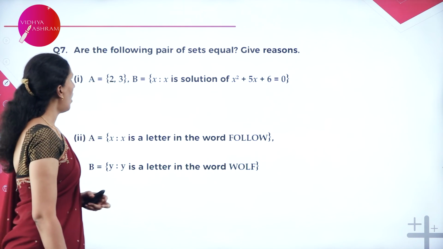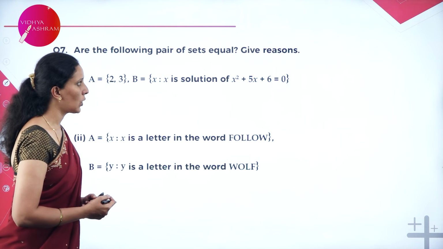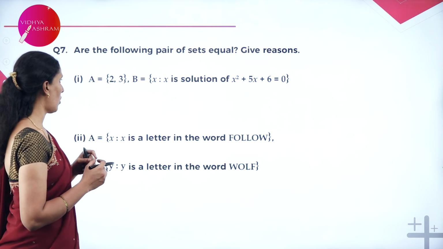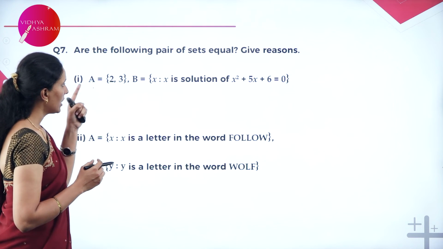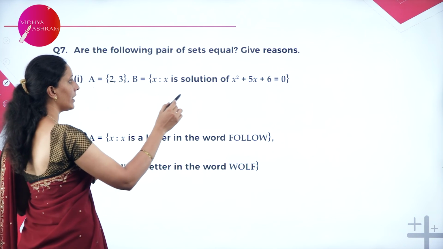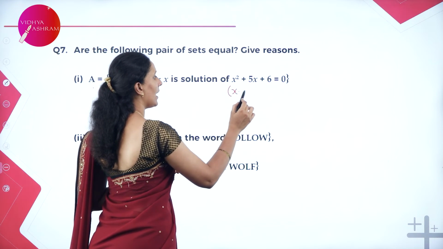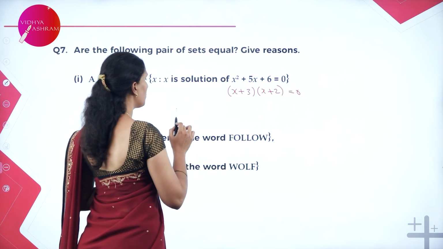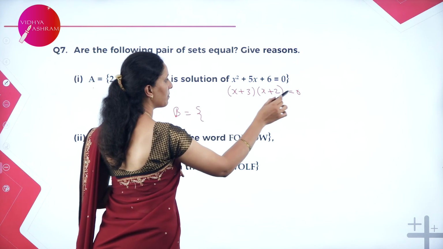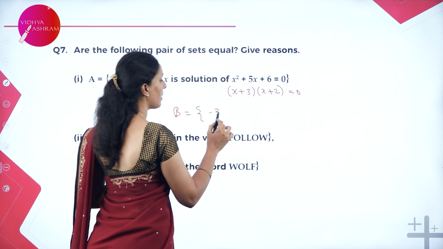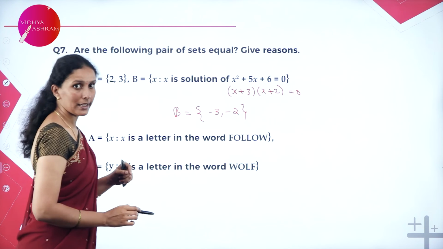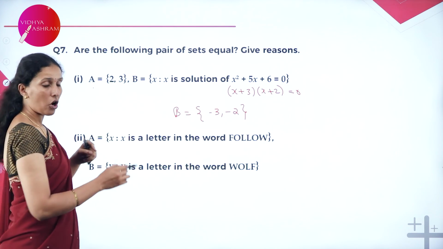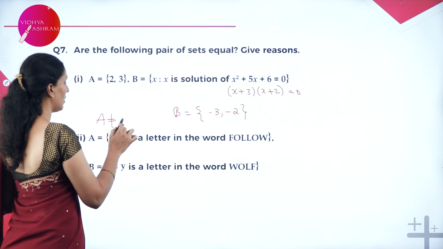Next question. Are the following pairs of sets equal? Give reason. So here one pair is given. We need to find whether they are equal or not. Set A is given as 2, 3. Set B we need to find out. Clearly this one can be written as x plus 3, x plus 2 is equal to 0. Hence the solution of B: if I say x plus 3 is equal to 0, then the value of x is minus 3, and minus 2. So clearly here A has 2 and 3, B has minus 3 and minus 2, which are not equal. So, therefore, they are not equal.